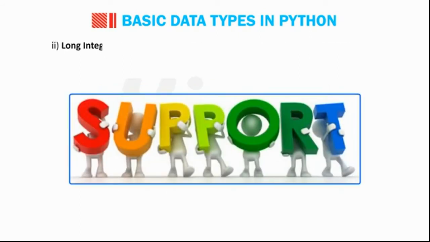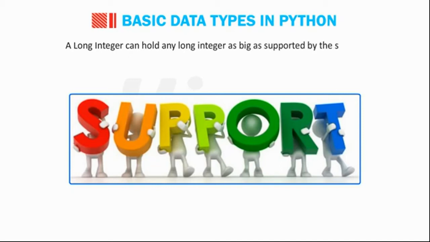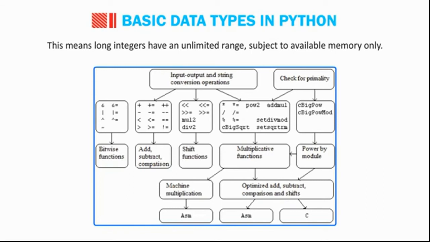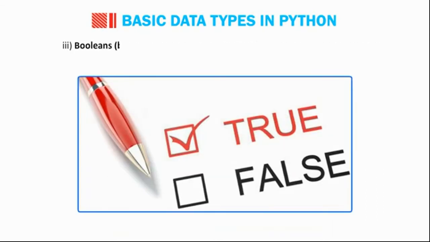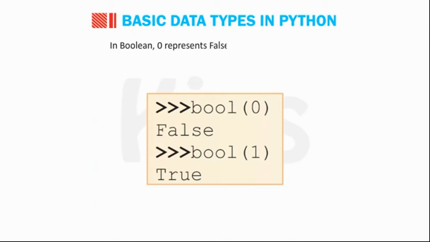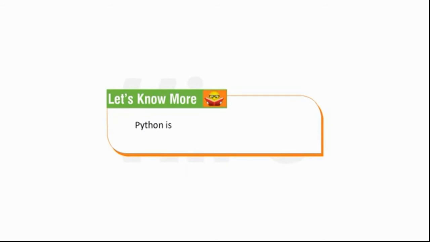Number 2, long integers. It supports the values that lie beyond the range of plain integers. A long integer can hold any integer as big as supported by the system. This means long integers have an unlimited range, subject to available memory only. Number 3, booleans, bool. It represents logical values in the form of true and false. In Boolean, 0 represents false and 1 represents true. Students, let's know more. Python is a case-sensitive language while dealing with identifiers.